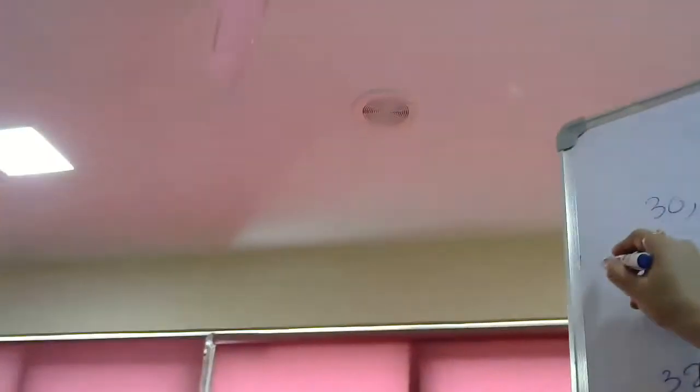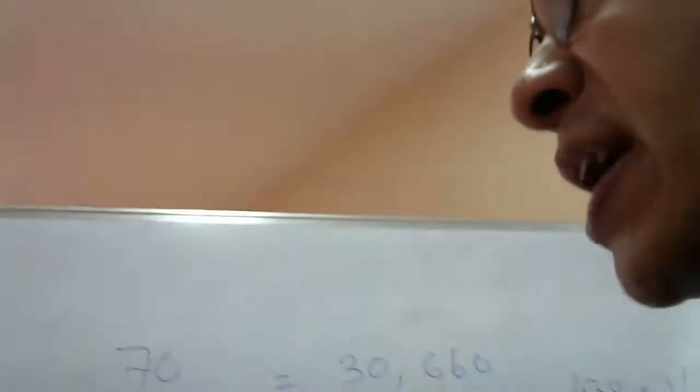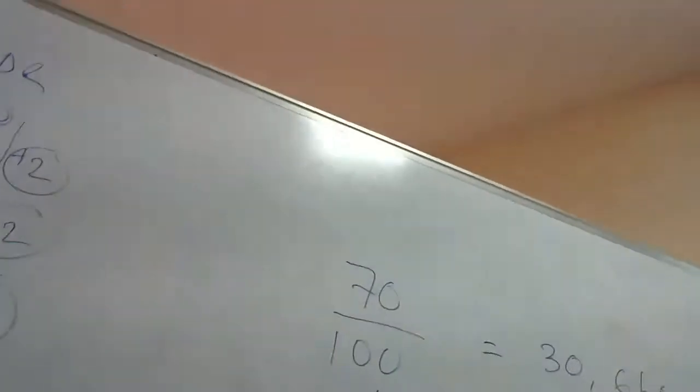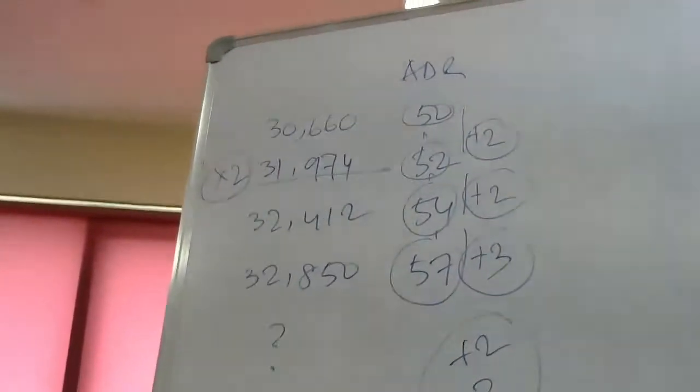So in the second year, we can see that there has been a $2 increase in ADR. In the third year, again a $2 increase. In the fourth year, there has been a $3 increase over the past year. So here we can speculate that in the next year, there can be either a $2 increase or a $3 increase.